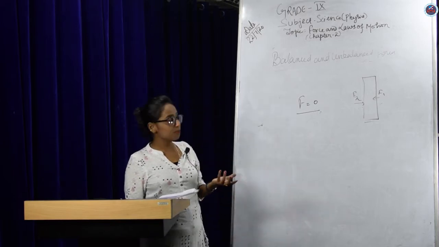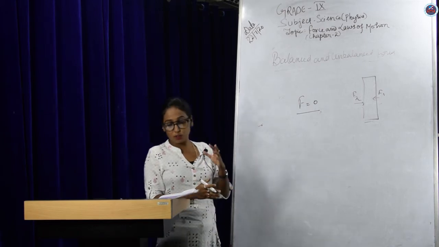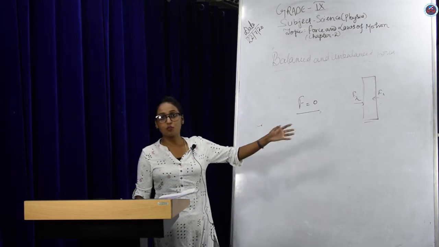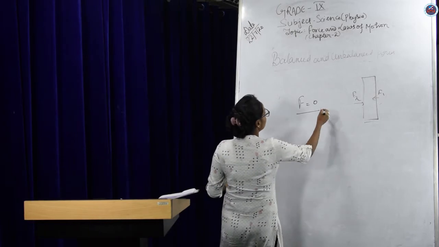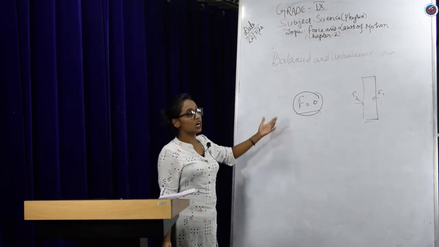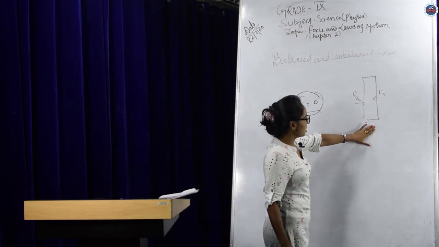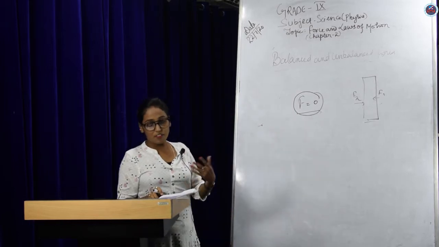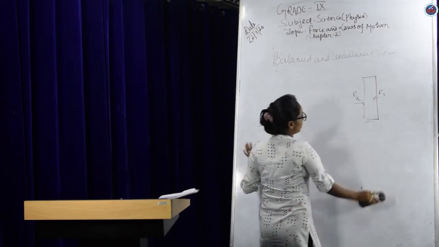In simple terms, when the forces acting on a body cancel out the effect of each other in such a way that the resultant force is 0, then we say that the forces are balanced forces. Or in other words, when the resultant force is 0, there is no displacement, and the forces working are balanced forces, and vice versa.